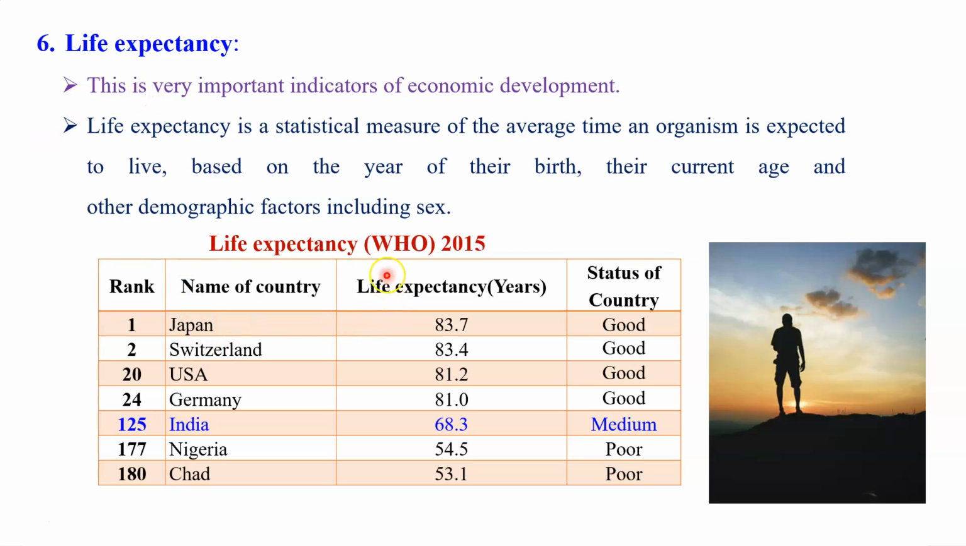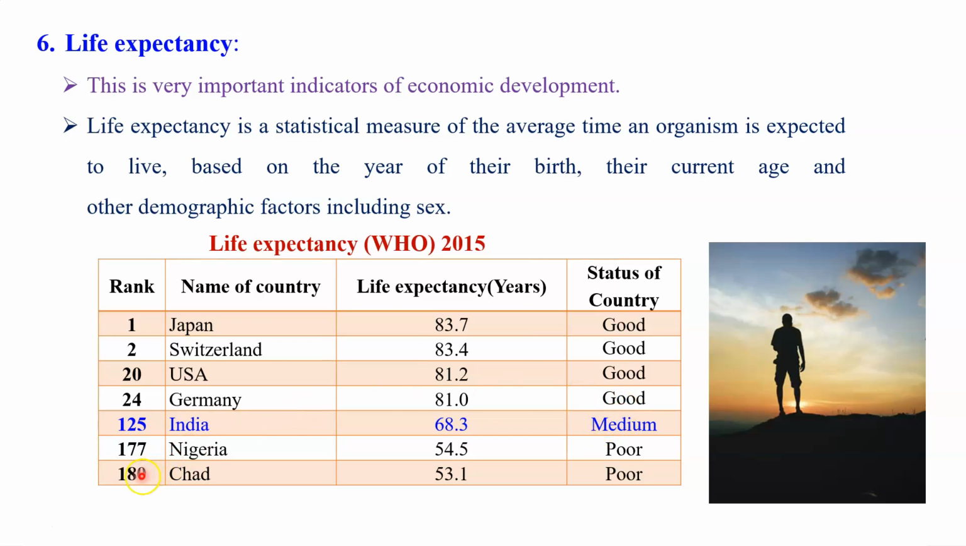So as per this formula, as per this statistical data, Japan was ranked first. The life expectancy given for that year was 83.7, and yes, that is very good. If you are talking about the USA, it was 81.2, which is also good. And in the case of India, we were ranked 125 with a life expectancy of 68.3 years.